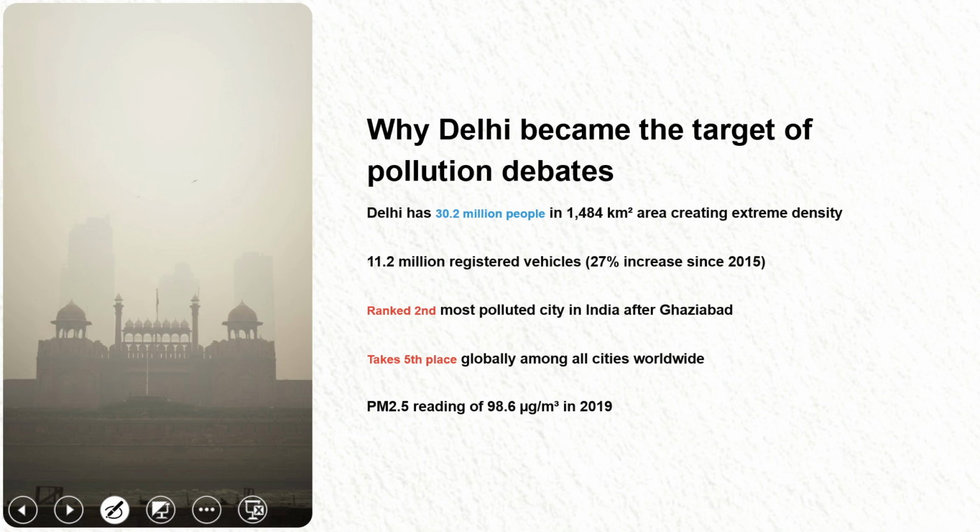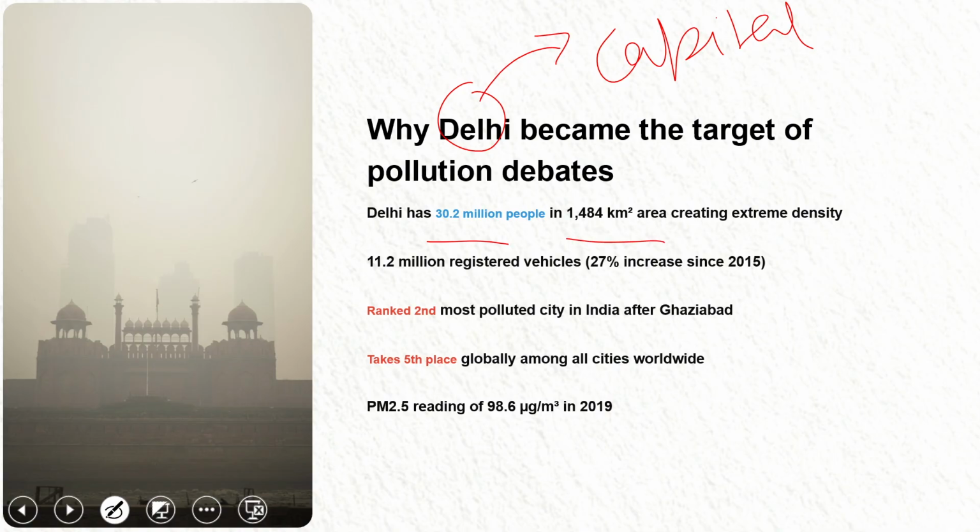Okay, Delhi is the target because Delhi is the capital of a country, right? And Delhi has 20.2 million people living in 1484 square kilometers. It is very densely populated, right?